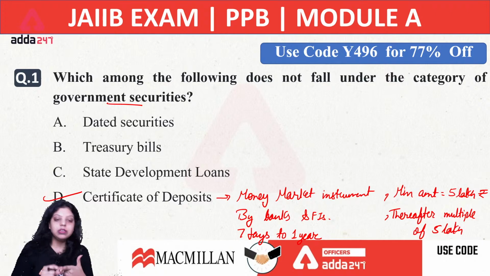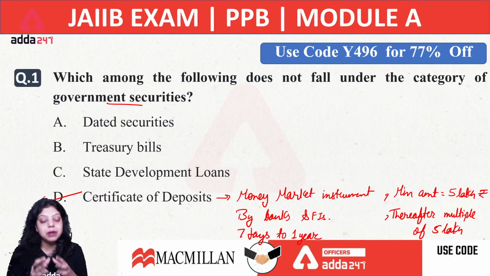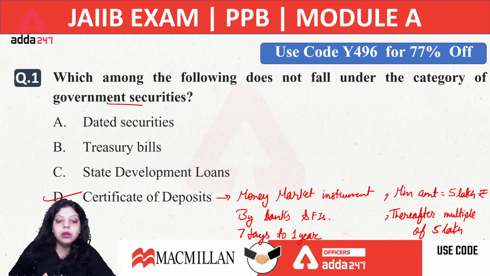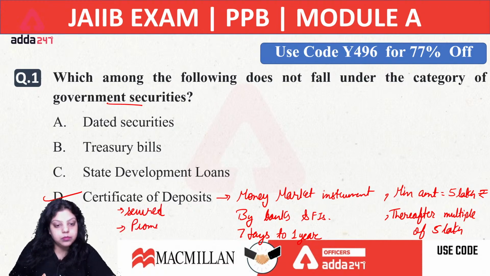Okay, so the right answer will be certificate of deposit. It is a money market instrument, and it is a secured money market instrument because banks and financial institutions are issuing it. It is issued in the form of a promissory note.